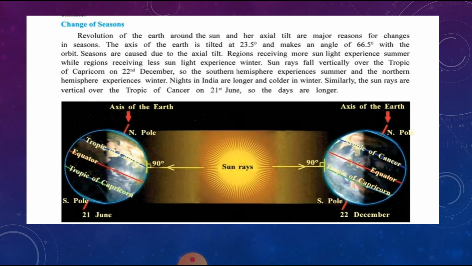Nights in India are longer and colder in winter. We all know that the nights in India are longer and colder in which season? In the winter season. Similarly, the sun rays are vertical over the Tropic of Cancer on 21st June. You can see in this picture that the sun rays fall vertically over the Tropic of Cancer, and on which date? On 21st June. So during that time the days are longer.